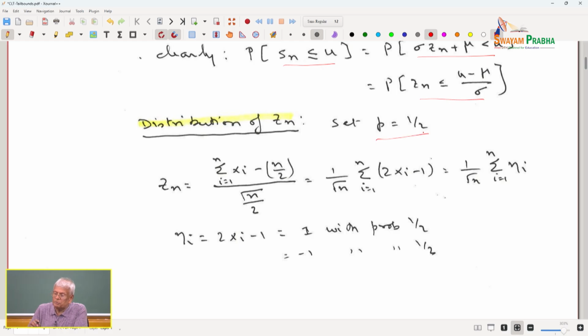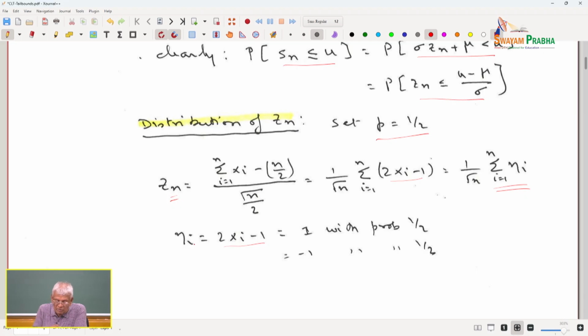Let us consider a special case, p equal to half, that means it is symmetric coin tossing. In this case mu becomes n by 2, the variance becomes n by 4. So, the standard deviation is square root of n by 2. So, my Zn when p is equal to half now takes the form, if you simplify this, 1 over square root of n, summation i equal to 1 to n of (2 xi minus 1), and that is equal to 1 over square root of n, sum of eta i, where eta i is 2 xi minus 1.